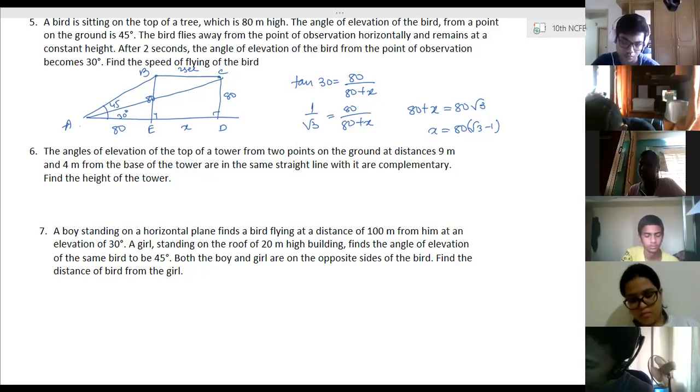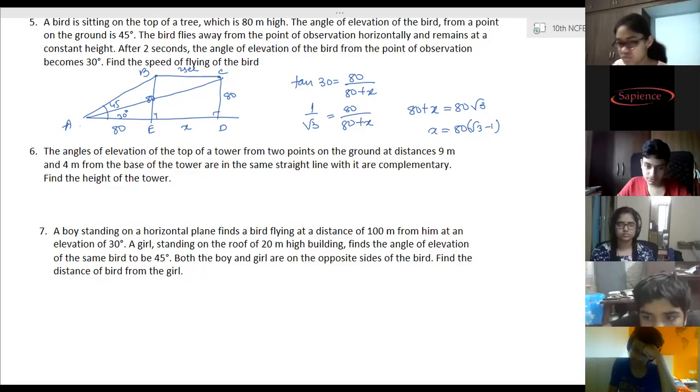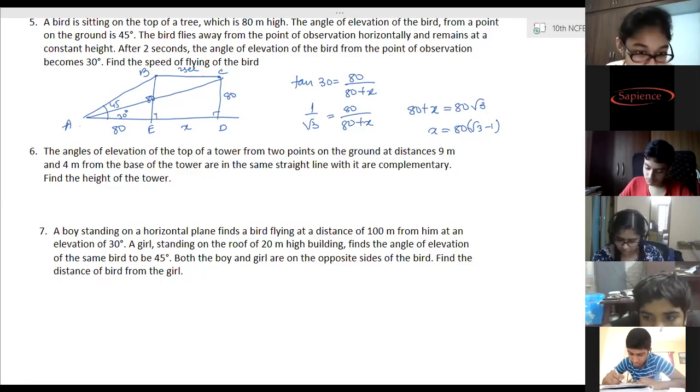Ma'am, is it 100 minus 20 root 3 by root 3? Yes, ma'am. 100 minus 20 root 3, whole by root 3. Simplify that and then tell me. Ma'am, do you substitute the value of root 3 for this?